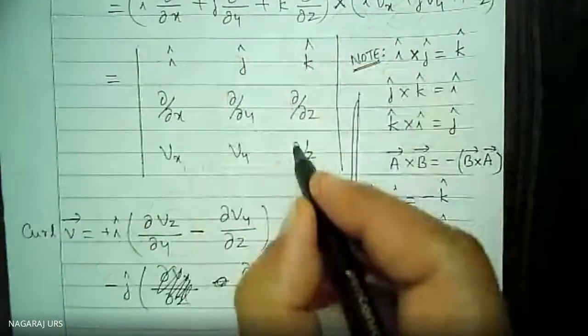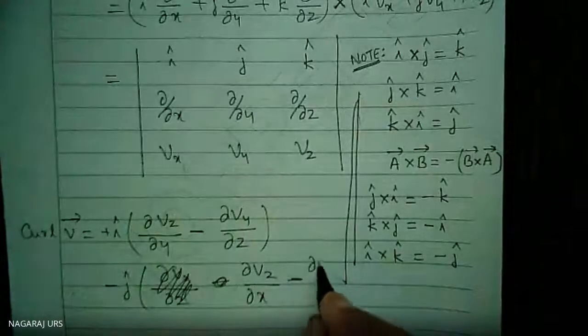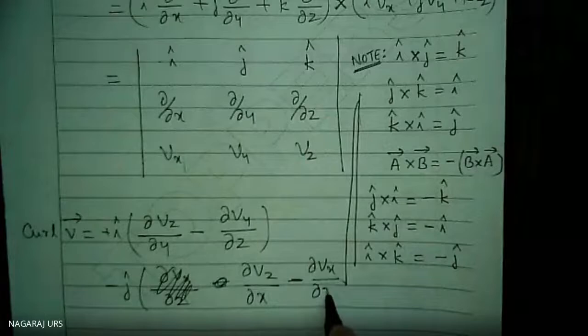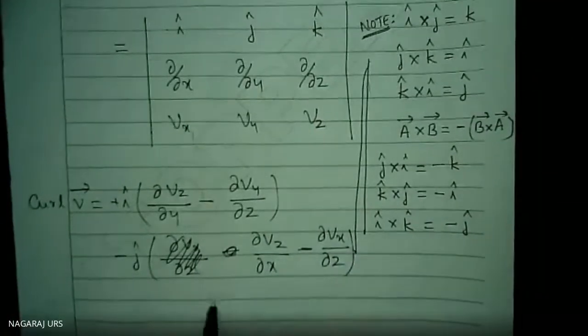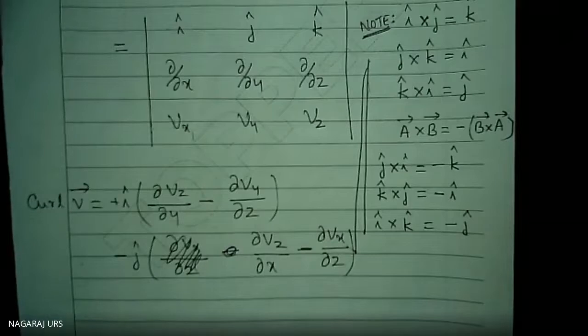This one I have left out, del Vx divided by del z. They are one and the same. Whatever I wrote in the beginning, only thing is plus I have to put it there. Okay, minus sign if I am taking outside, that's okay.